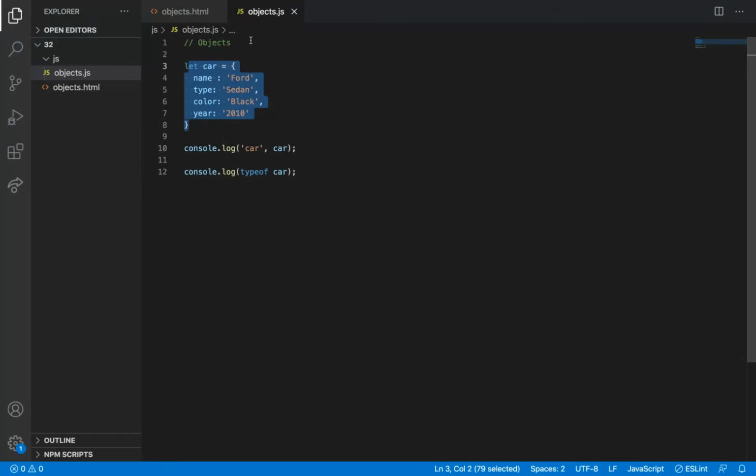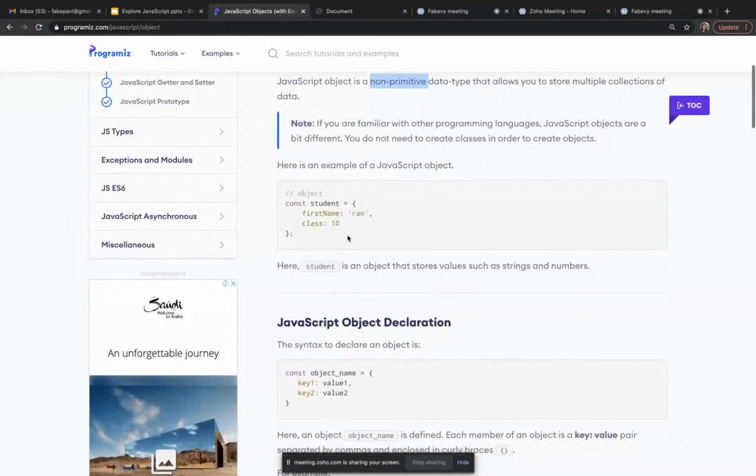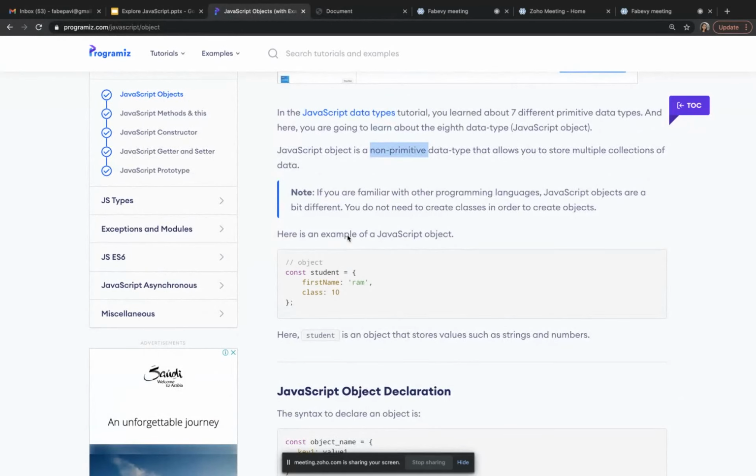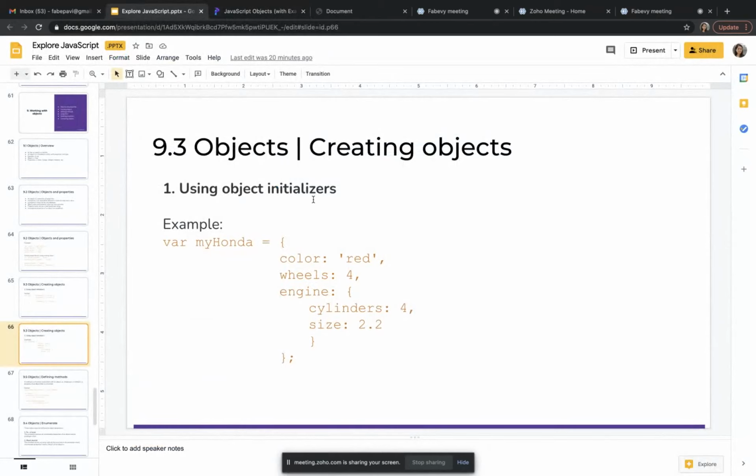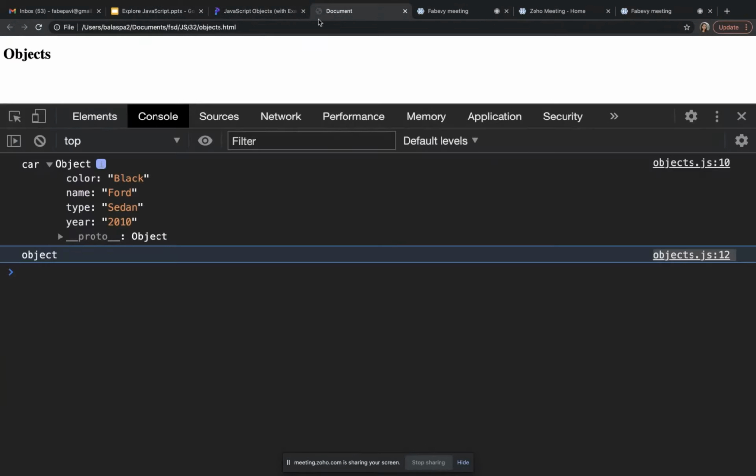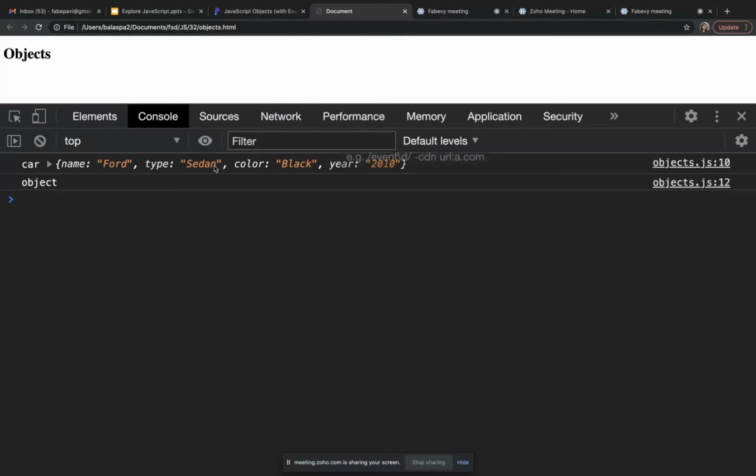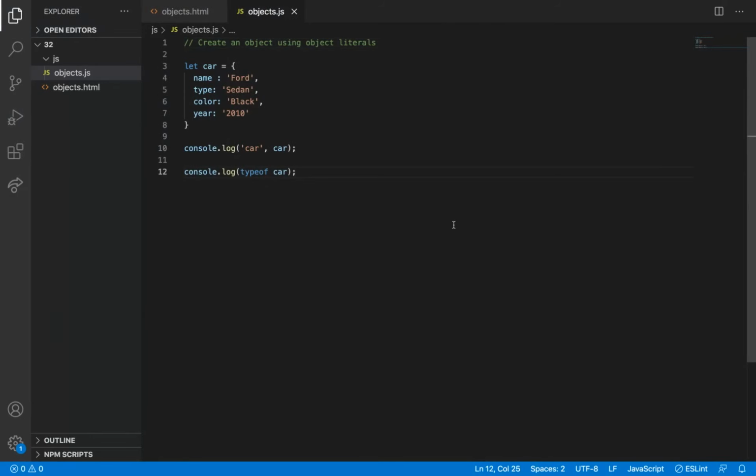So people might say this is, I think, create an object using object literals. Don't know whether they have mentioned here, but object literals. Fine. So we have created an object, name, type, color, and here, and then type is object.